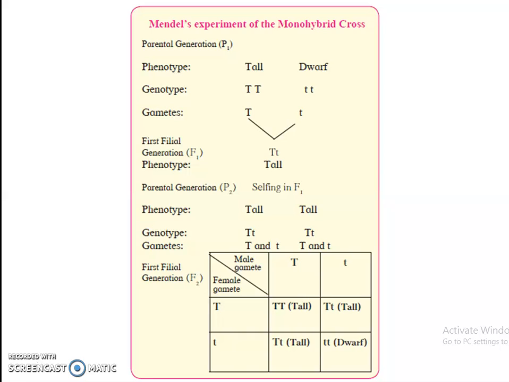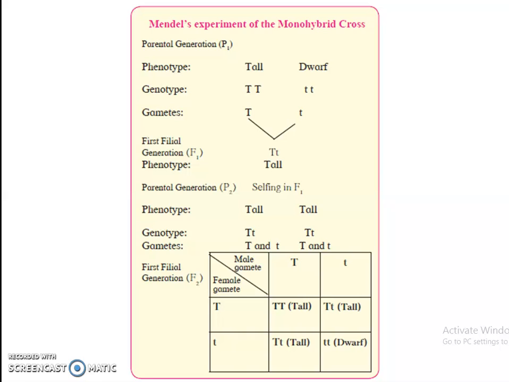Now in the first filial generation, you can see that the plant obtained is a tall one, due to fusion of the gametes. Now after selfing in the first filial generation, you can see in the Punnett square, the gametes have been arranged. The genotype is capital T, small t, and the gametes are capital T and small t for both the parents.